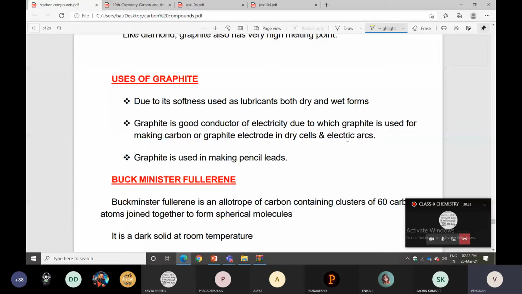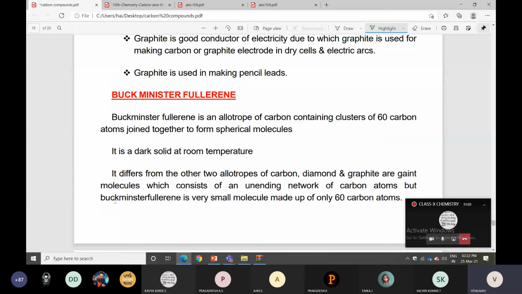Here, in primary batteries, graphite is used because graphite is a good conductor of electricity, due to which it is used for making graphite electrodes. You can check it: if you break a battery in the middle, you can get one black colored rod. That is the graphite. Not only graphite.